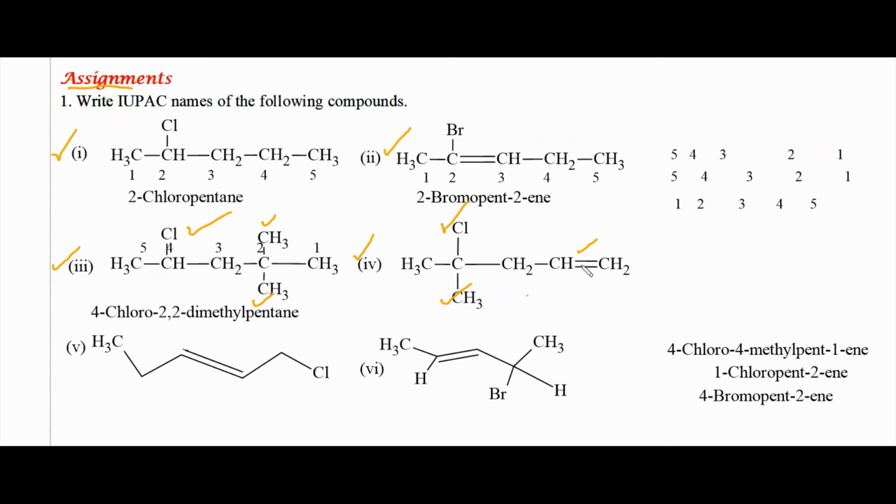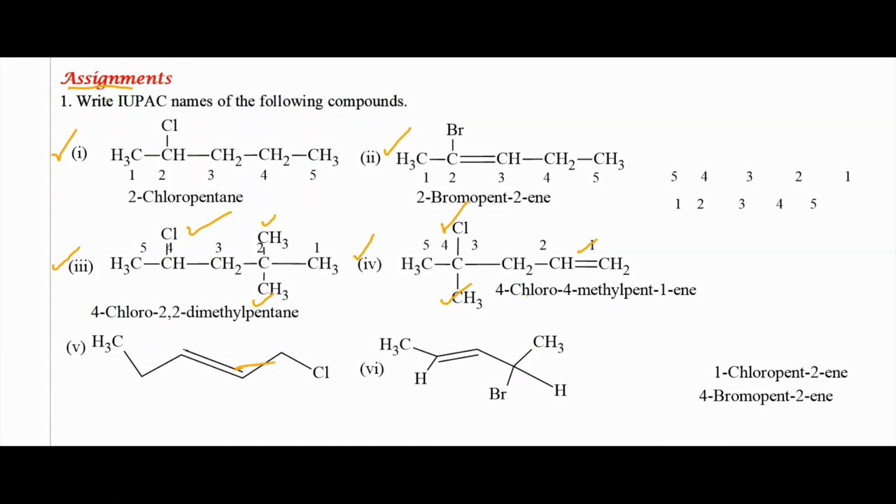Whenever a molecule contains prefixes and suffixes, we give more priority to the suffix. So carbon atoms in the parent chain are numbered from the right end. The structure has the IUPAC name 4-chloro-4-methylpent-1-ene.